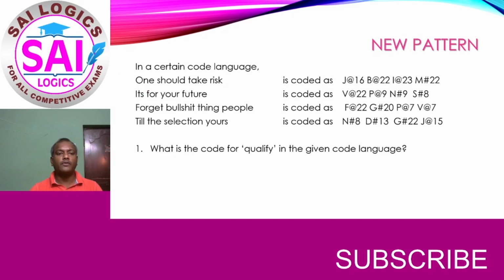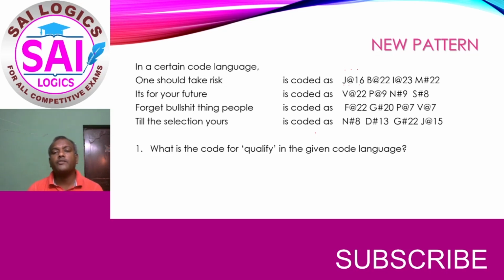Here you can observe, "one should take risk." So this is the sentence and it is coded like this. Here you can observe each word has been coded with an alphabet, with a symbol and with a number. That means for each word, 3 codings are given. Now we have to individually find what the alphabet coding is, how the symbol has been coded, and what is the logic behind the number coding.